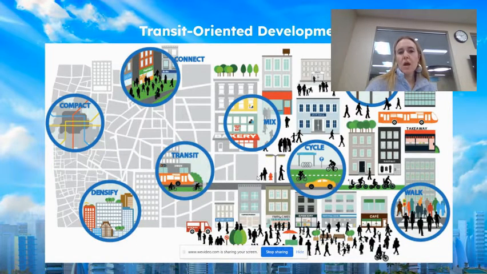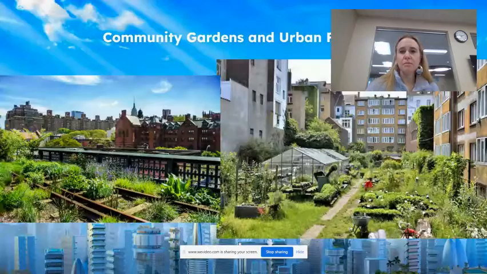Transit-oriented development. So trying to encourage your city to have a subway or a light rail transit or busing system. Although all those types of transit are going to create pollution, when we have a lot of people riding a bus versus everyone transporting themselves in their own car, we make it really easy for people to use public transportation. That's going to be a sustainable development way of cities.